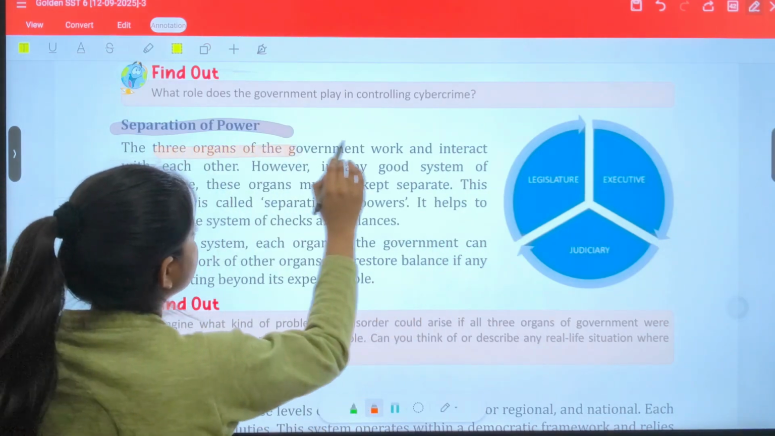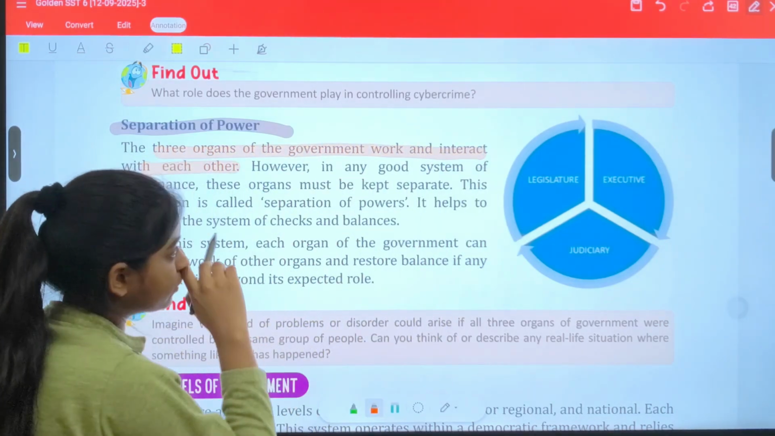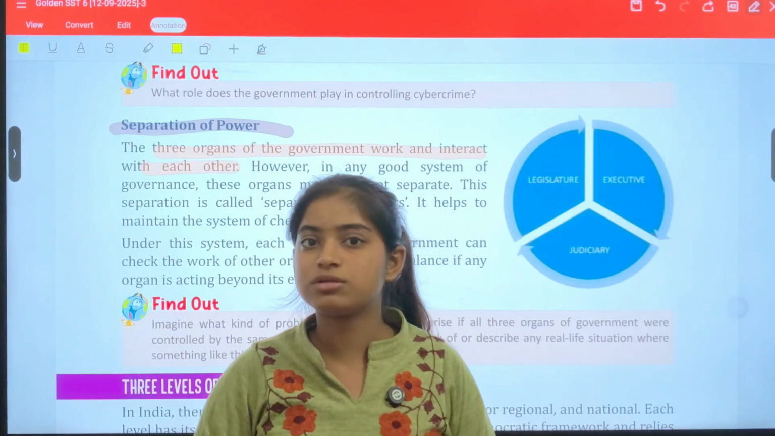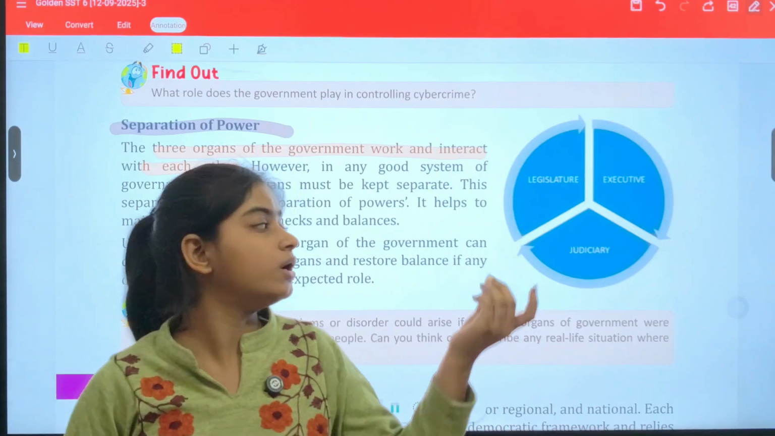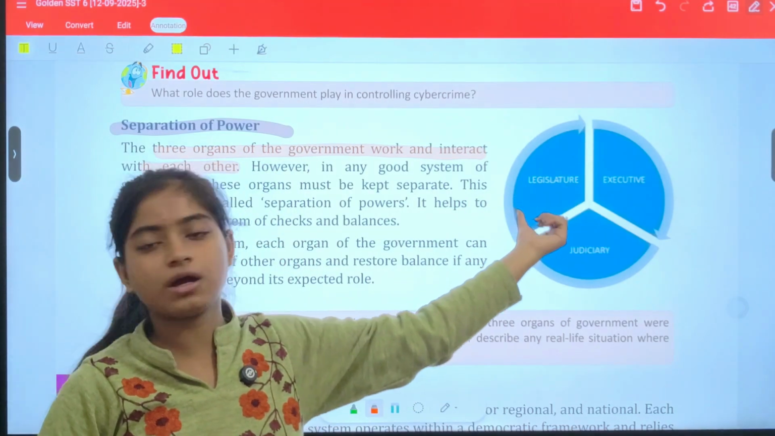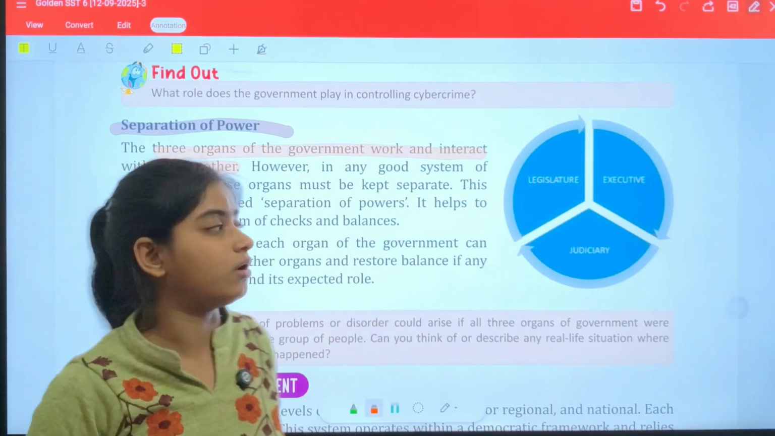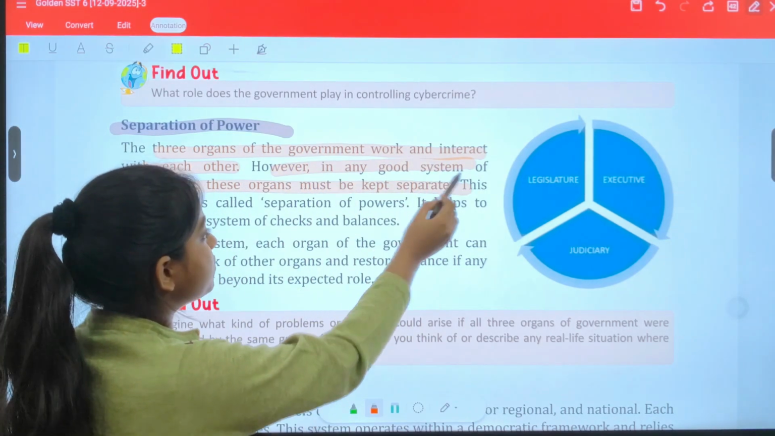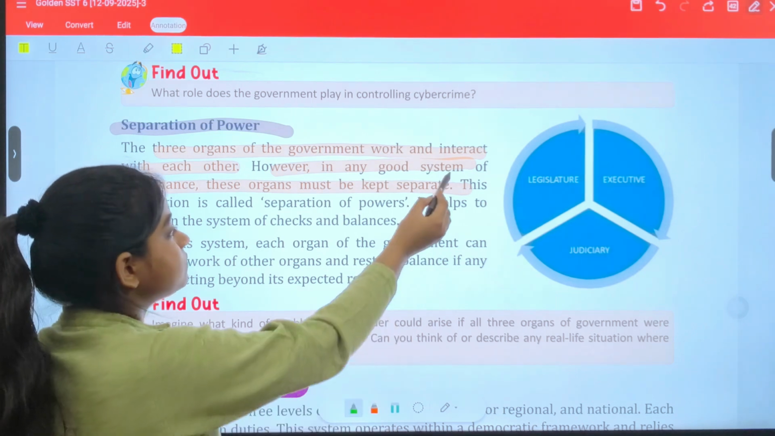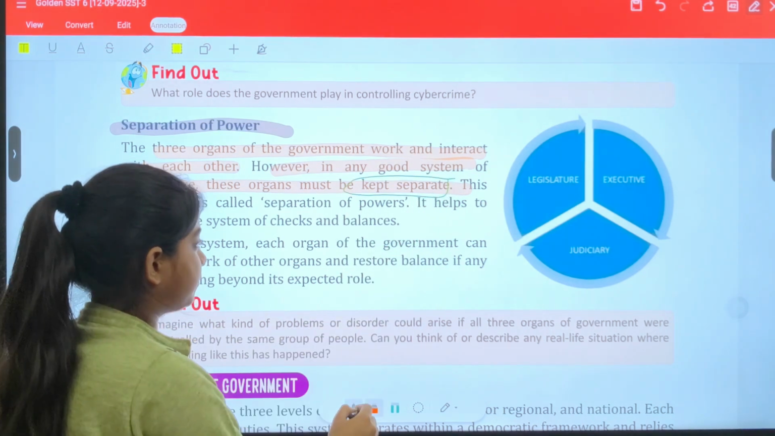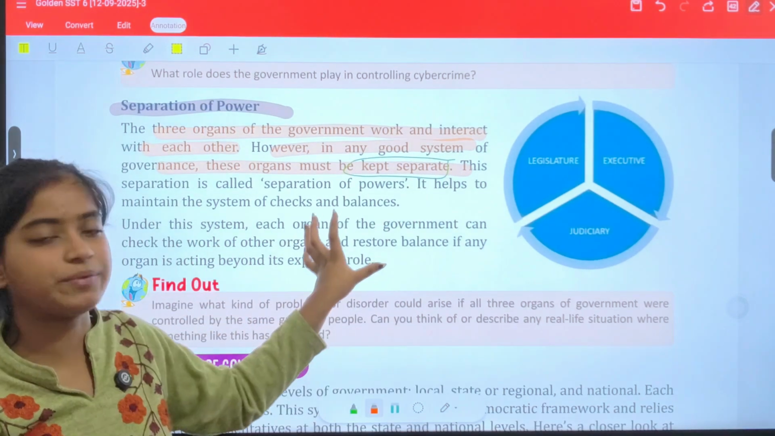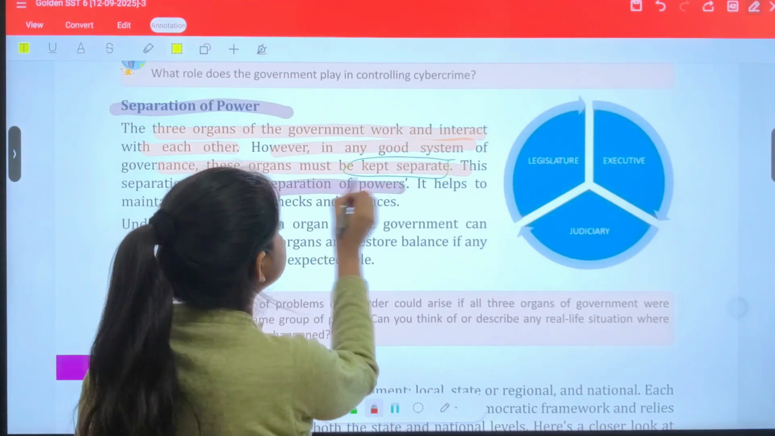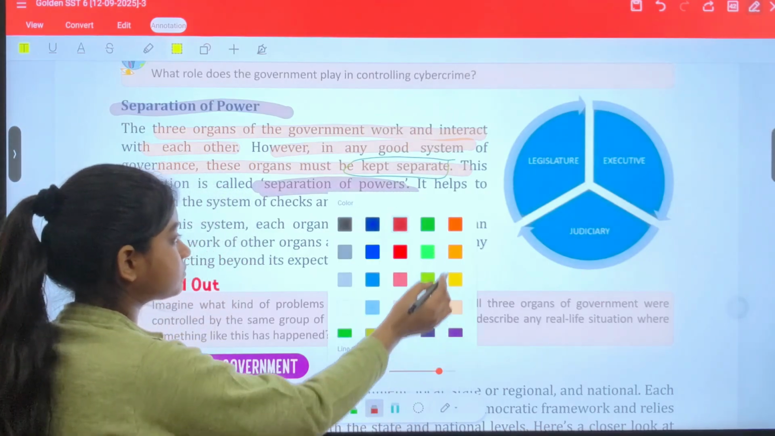The three organs of the government work and interact with each other. I told you that these work independently, but still they interact with each other so that they are able to know whether each and every governing body is working properly or not. However, in any good system of governing, these organs must be kept separate. This is important. They must be kept separate. This separation is called separation of powers. This is very, very important to understand.